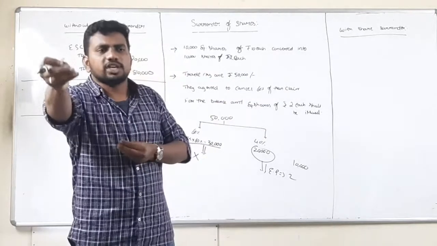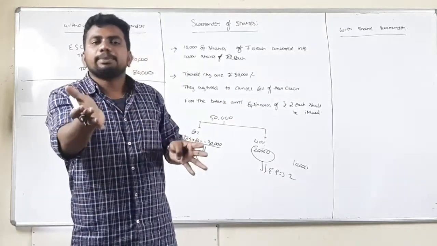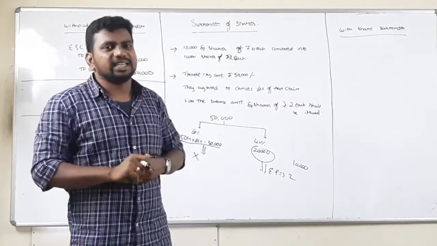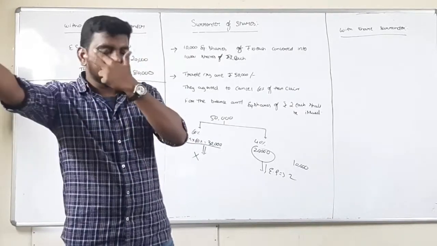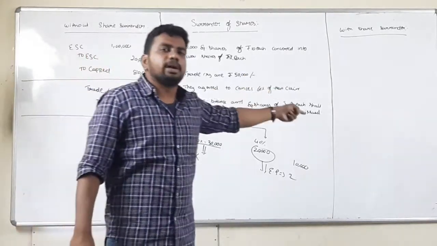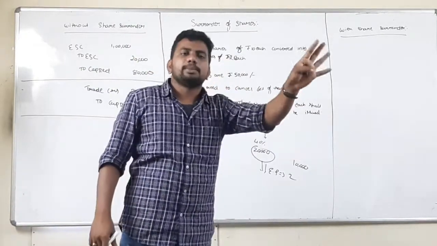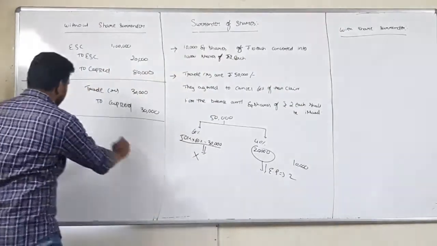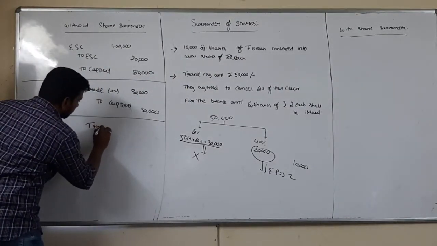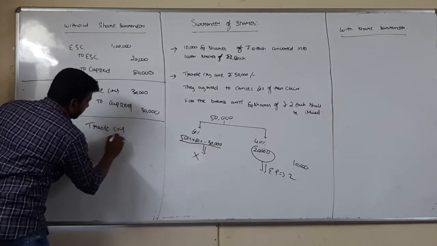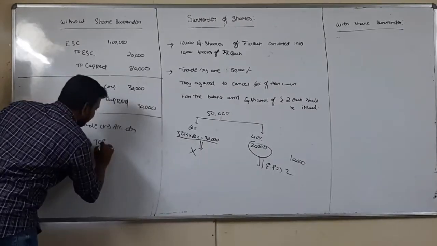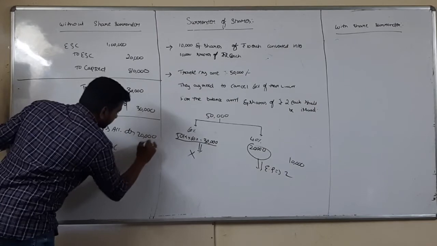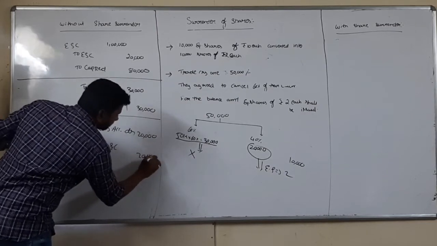Because when I give him shares, for the company, share capital is increasing. Share capital has a credit balance, so for an increase, credit. I am making payment and the liability is reduced. Liability has a credit balance, to reduce it, debit. So what entry do I pass? Trade creditors account debit to equity share capital, 20,000.